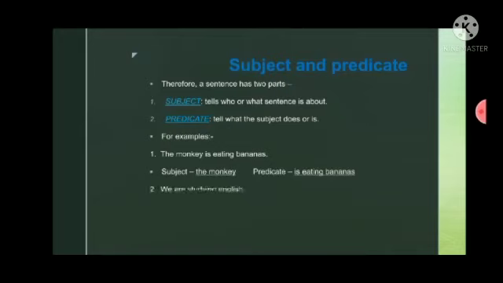Another example is we are studying English. So we is what the sentence is about, and are studying English is about the subject. What is the subject doing? We are studying English. We is the subject and are studying English is the predicate.